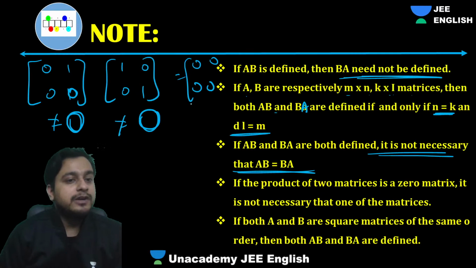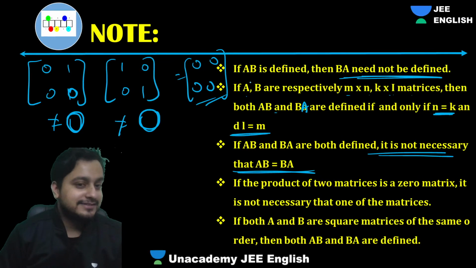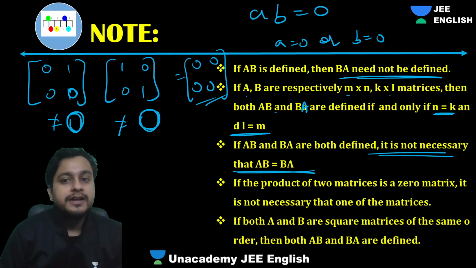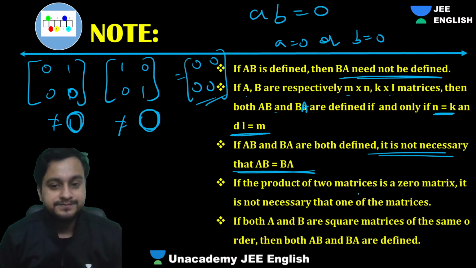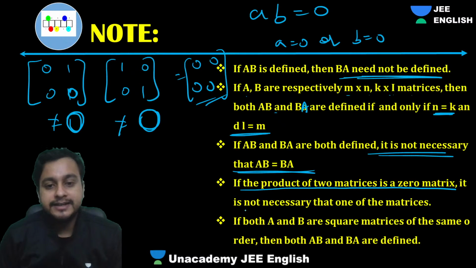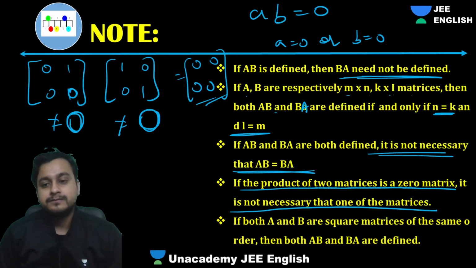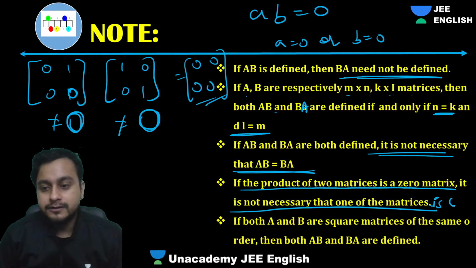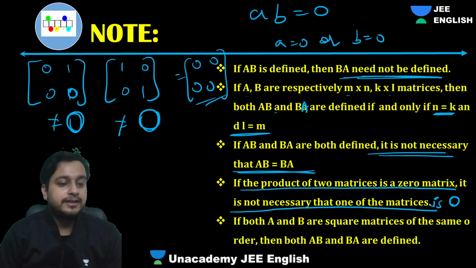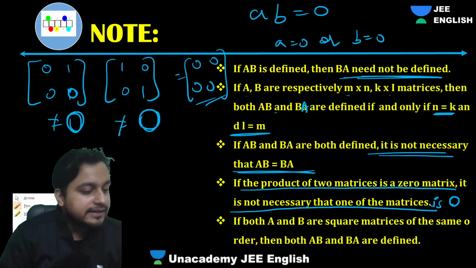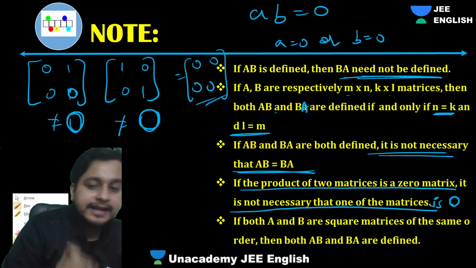But eventually, guys, what will happen? We'll have a null matrix. Understood? Like in number system, if A into B is 0, we say A equal to 0 or B equal to 0. Here not possible, here not necessary. Understood? That's what we are getting. If the product of two matrices is a zero matrix, it is not necessary that one of the matrices is a null matrix. That's not necessary. Clear, everyone? Everyone understood this point? Fantastic.